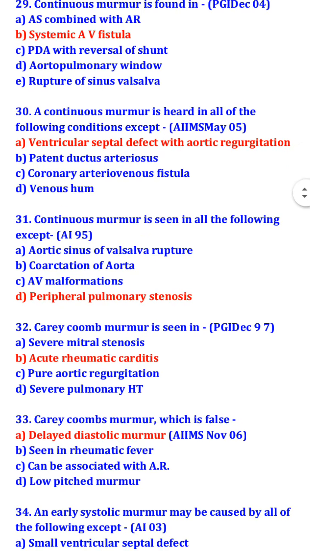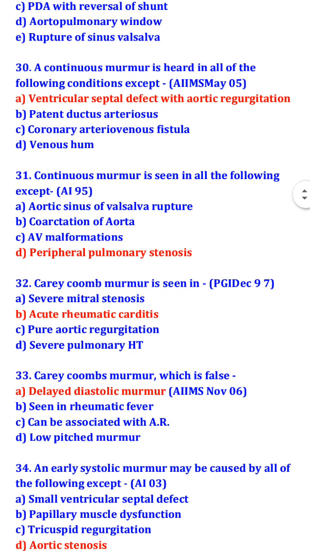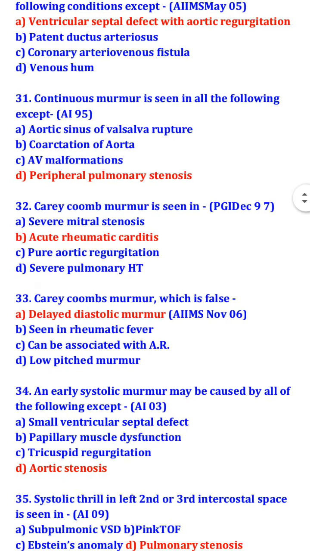Continuous murmur is seen in all the following except peripheral pulmonary stenosis. So continuous murmur is seen in aortic sinus of Valsalva rupture, coarctation of aorta, and arteriovenous malformations. Carey Coombs murmur is seen in acute rheumatic carditis.